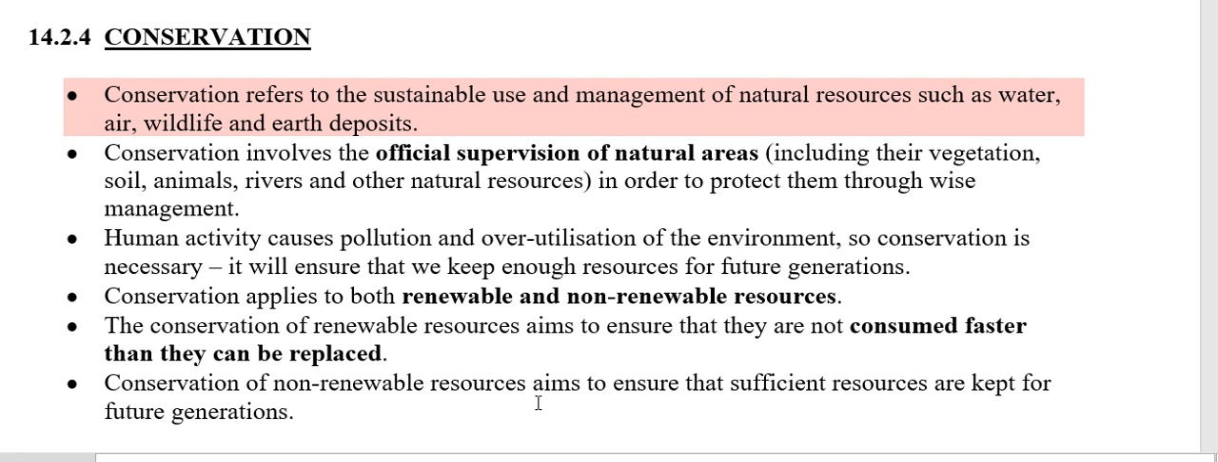In terms of our non-renewable resources, obviously this is a more serious issue. Here we have to make sure that enough resources are left behind so that future generations will have them as well. Remember, non-renewable resources are those resources that nature cannot replenish fast enough. Things like our minerals, they are non-renewable.